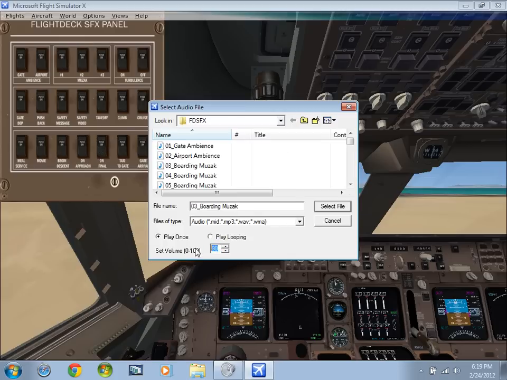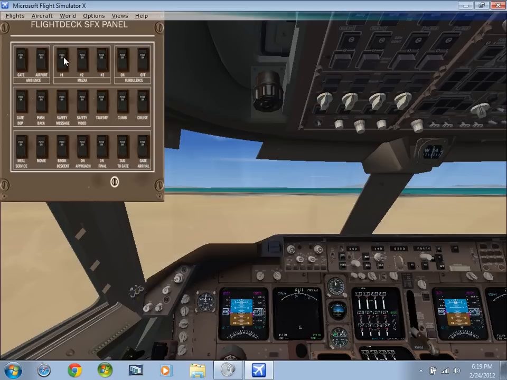And turn volume to 100. Then select file. As you can see, you are now hearing. You don't hear the music because I'm running on a microphone, but you will see, just go to my YouTube video, what's this Flightdeck SFX file demonstration. That will show you the sound.